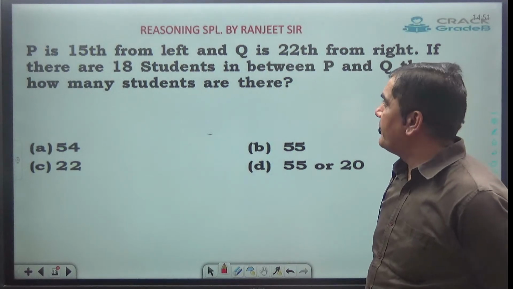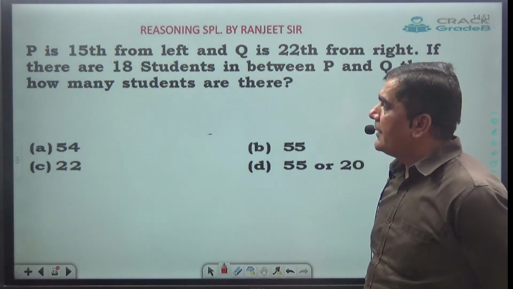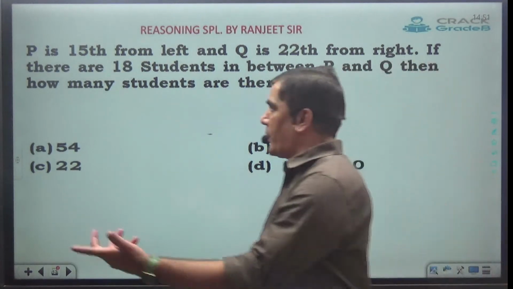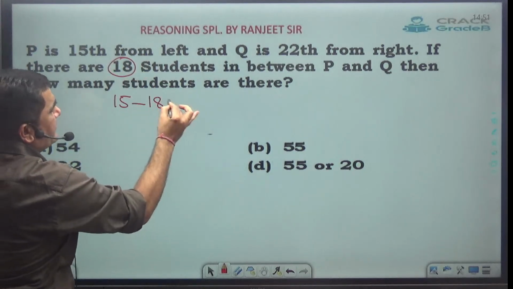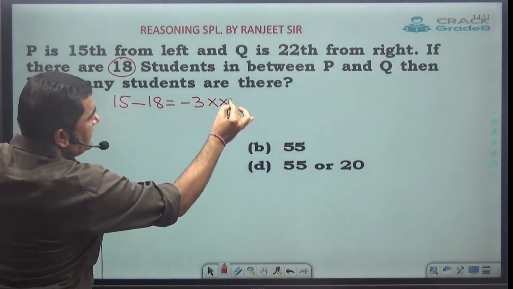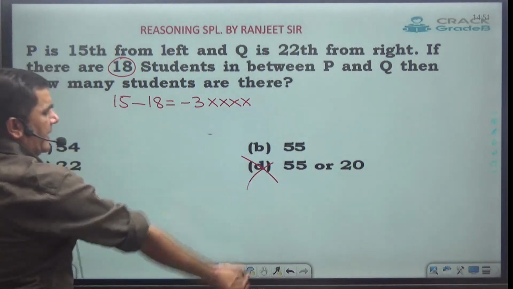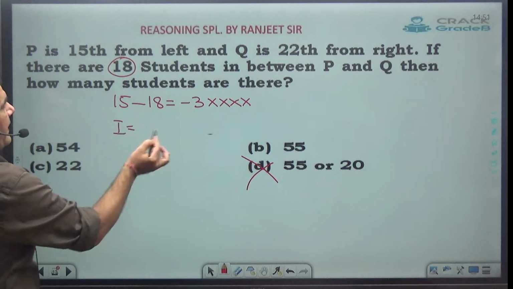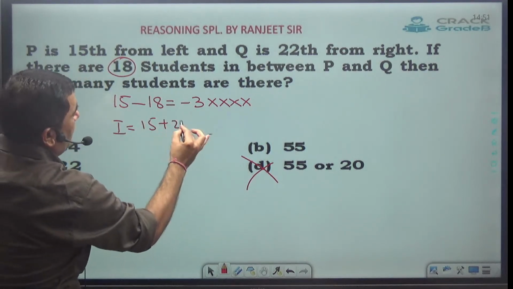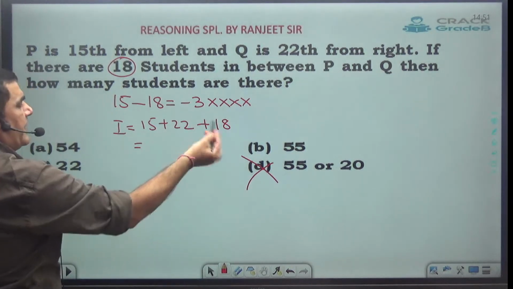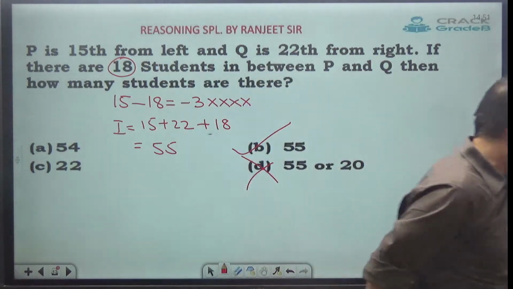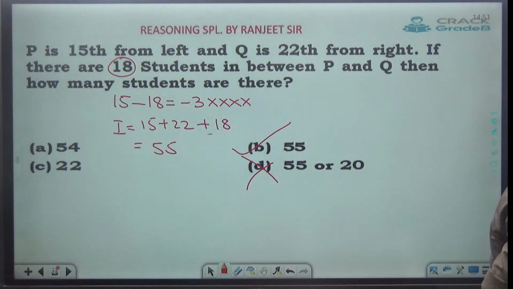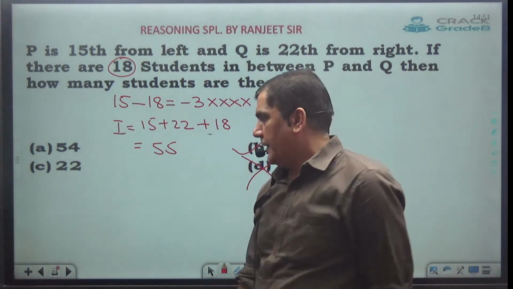P is 15 from left and Q is 22nd from right. If there are 18 students in between P and Q, okay. Here this is 15, here it is 18. 15 minus 18 comes out to be minus 3. Case 2 is not possible. This can't be the answer because this will have only one answer. And case 1 answer will be 15 plus 22 plus 18, so comes out to be 30, 40, 55. So correct answer is B. Clear?